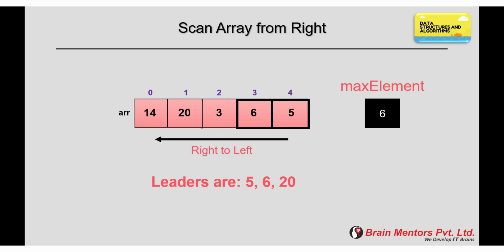Third element is 3, which is not greater than max element as max element is equal to 6. So it is not a leader. Fourth element is 20, which is greater than max element as max element is equal to 6. So third leader is 20. Fifth element is 14, which is not greater than max element as max element is equal to 20. So it is not a leader. And that's why leaders are 5, 6 and 20.